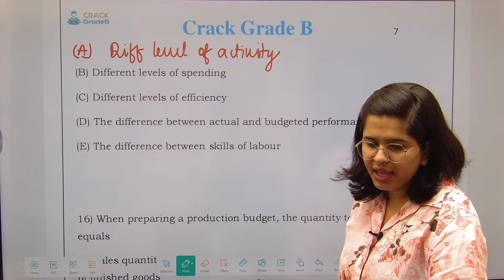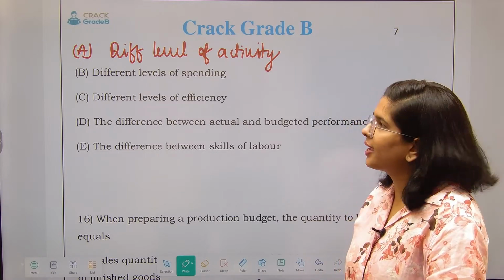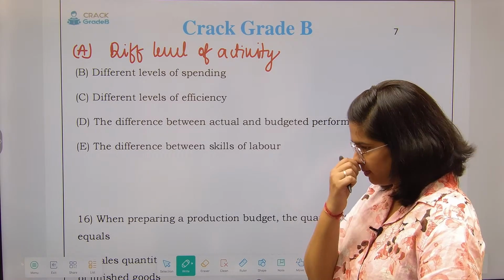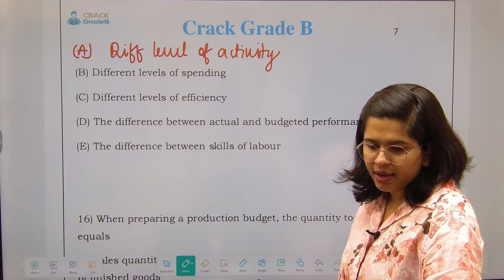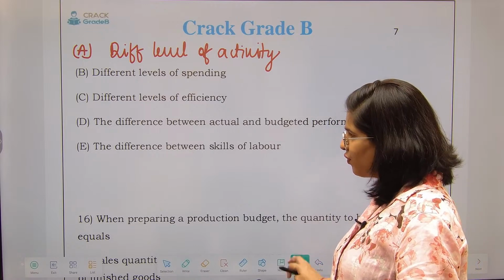Question number 15. I would like you to give me the answer. Find A, B, C, D, E. Which one is the correct one? Fine. Others are not giving any answers. We are just here for watching.